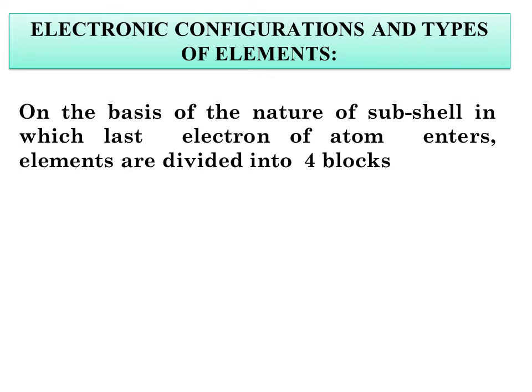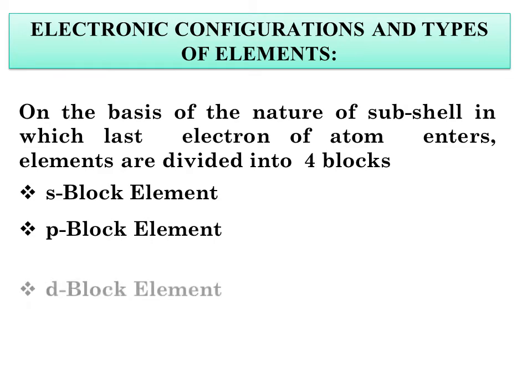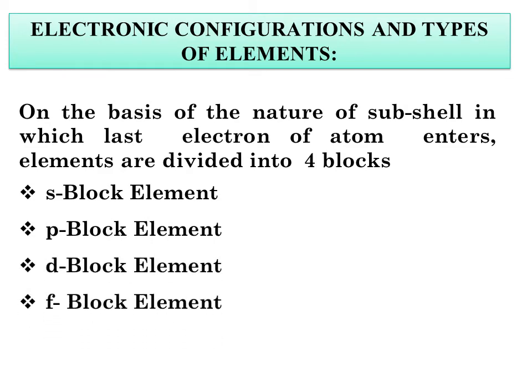On the basis of the nature of the subshell in which the last electron of an atom enters, elements are divided into 4 blocks. That is, it is the relation between the electronic configuration and the type of elements. They are the s block, p block, d block, and f block.